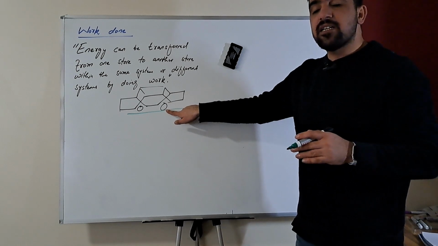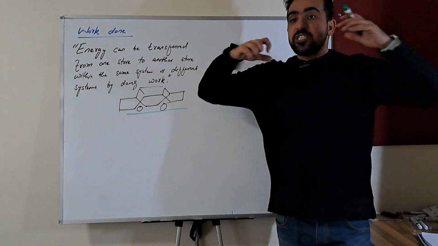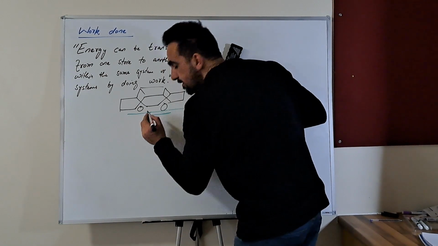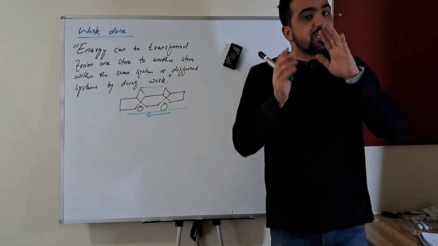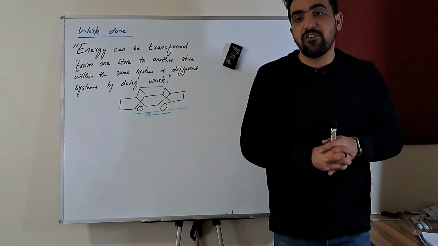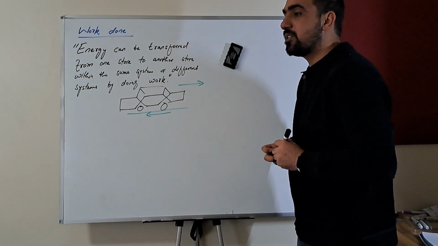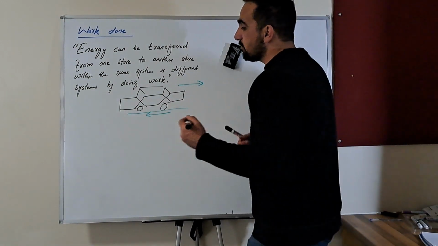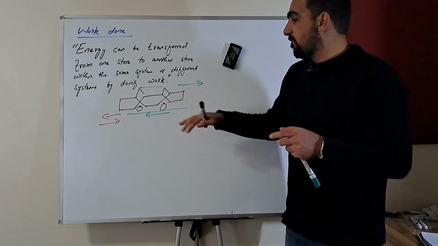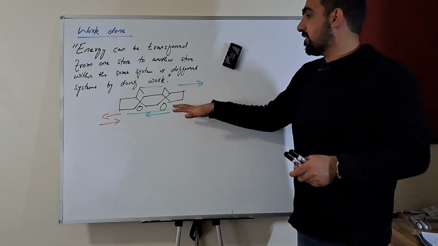So when he applies the brakes, the tire stops rotating and the frictional force increases. Keep in mind that frictional force is a kind of force which always acts opposite to the direction of motion. If the car is moving this way, frictional force is acting opposite to that direction. But if the car starts moving the other direction, frictional force will act opposite to it. So the magnitude of this force increases and it compels the car to stop.